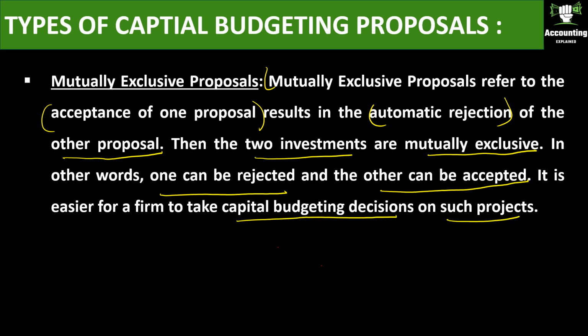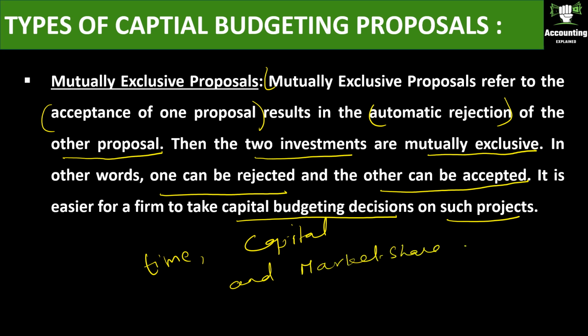Mutually exclusive proposals compete for the same resources such as time, capital and market share. So when making a mutually exclusive proposal, you must choose one proposal and the other will be rejected.